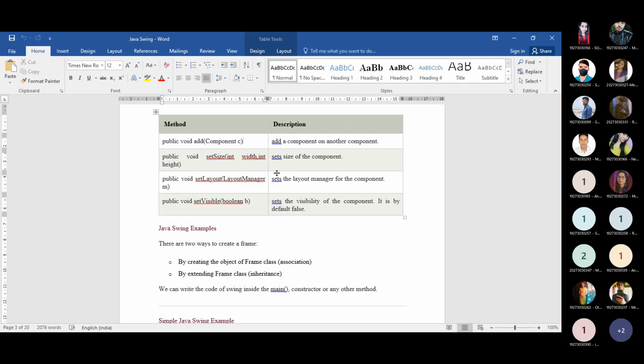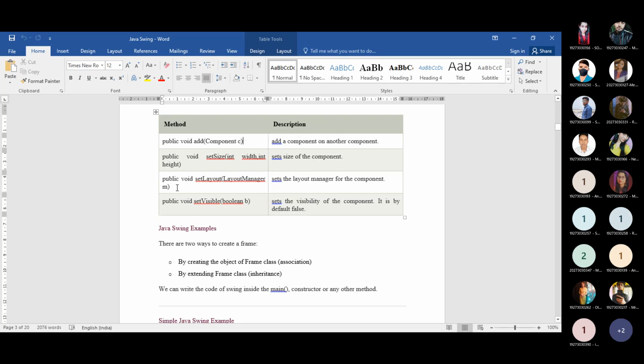And whenever the default size is taken in your window, you cannot control the visibility, that is, how good-looking your window is or not. So for that purpose, you need to use this particular method, setSize. Whenever you want to set the size of a particular component, you need to provide the height and width of that component. That's why these two are the parameters here.